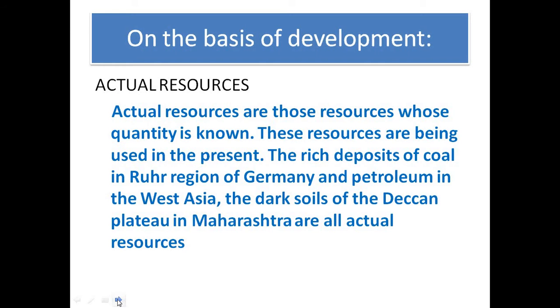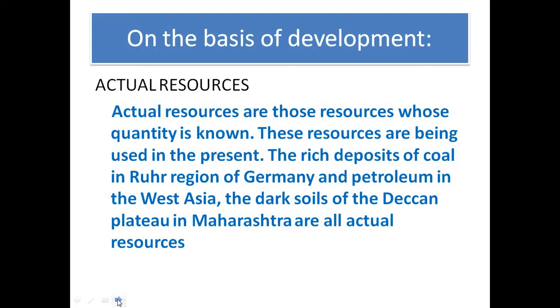So on the basis of development, the natural resources are classified as actual resources and potential resources. Okay, so what are actual resources? Let us see. Actual resources are those resources whose quantity is known. It means we already know about these resources and they are being used at present. They are well known and we are already using them.